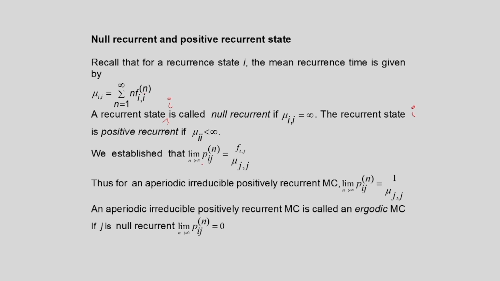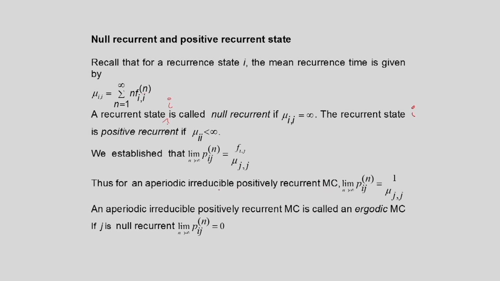We have already established that for a recurrent state, the limit as n tends to infinity of Pij(n) is given by Fij by mu jj. Now consider an aperiodic, irreducible, positively recurrent Markov chain.